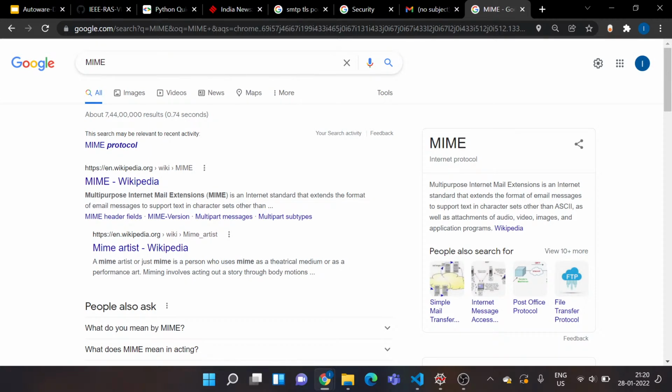Let's just read this. Multi-purpose Internet Mail Extension is an internet standard that extends the format of email messages to support text in character sets other than ASCII, as well as attachments of audio, videos, images, and application programs. So we need to actually get this into our code so that we can actually format our text and add these attachments. For simplicity's sake, I'm not going into all of that. But yes, now the next task is web scraping. While doing that, I'll touch upon this MIME thing, but I'll just format the text. I'll not be adding the attachments, but I'll be telling you what the code for that is so that you can perform it and actually Google that documentation.